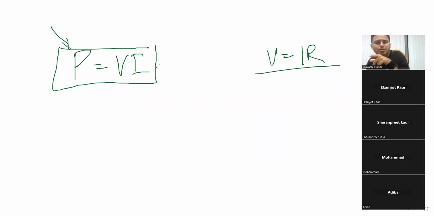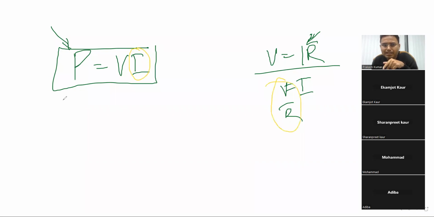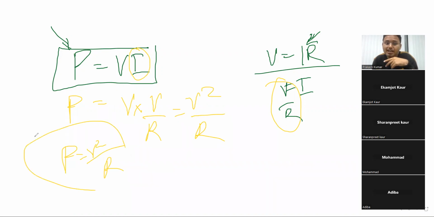Now you know power equal to V into I, and in Ohm's law, in place of I you can write V by R. I equal to V by R, you can write. So in place of this I, I can write V by R. So I can write the formula power equal to V into V by R, that is V square by R. Yes, that power equal to V square by R is also right. If you forget this formula, you can use this. You know Ohm's law. Easy. They are very easy. They have no level, you just have to understand.